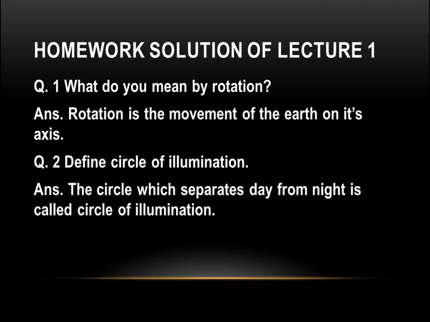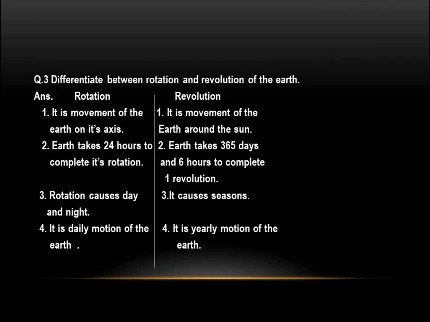The circle which separates day from night is called the circle of illumination. The next question was: differentiate between rotation and revolution of the earth. Rotation is the movement of the earth on its axis. Revolution is the movement of the earth around the sun.